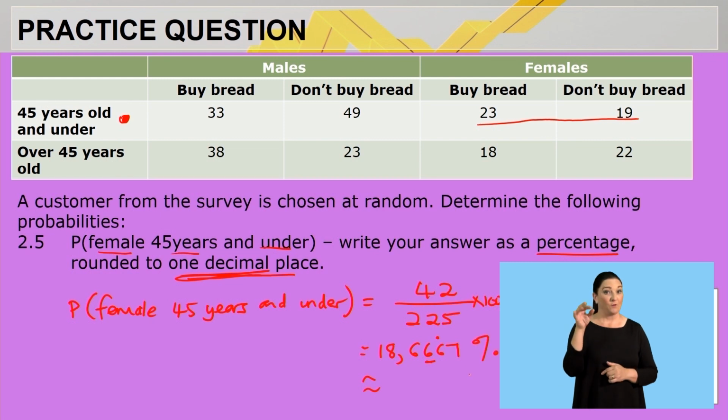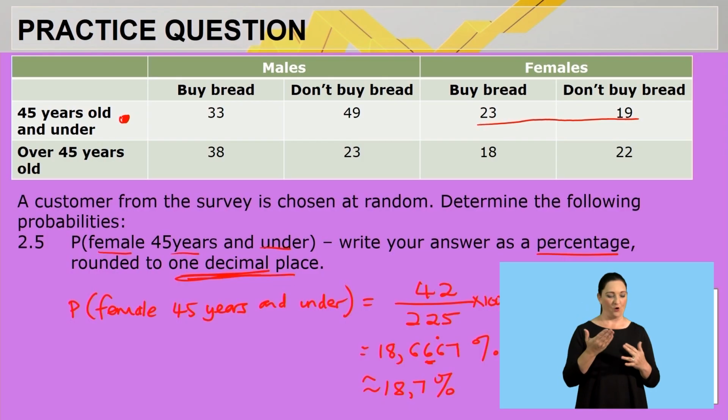Remember, this is in percentage form. So this will become 18, you see the second digit after the decimal is 6, meaning it's more than 5. Therefore, the first 6 needs to change to a 7. So my final answer will be 18.7%. Guys, I hope that's clear to you.